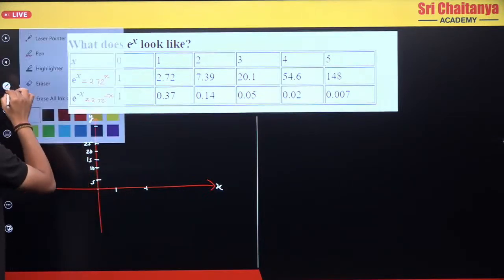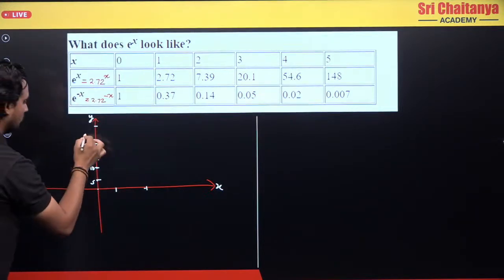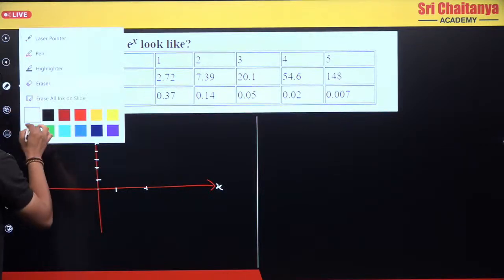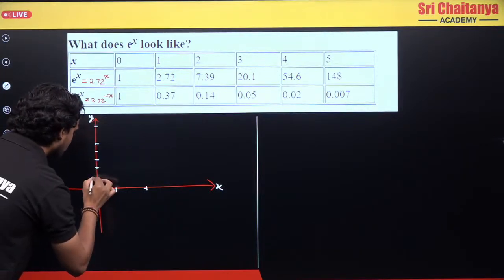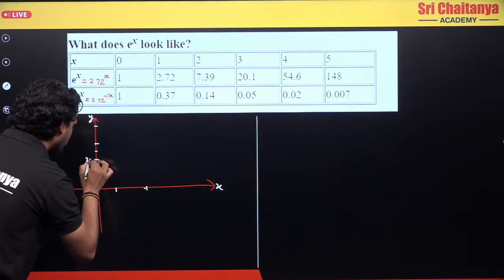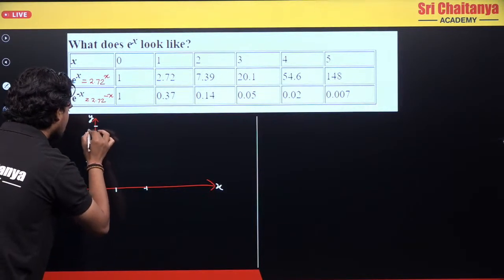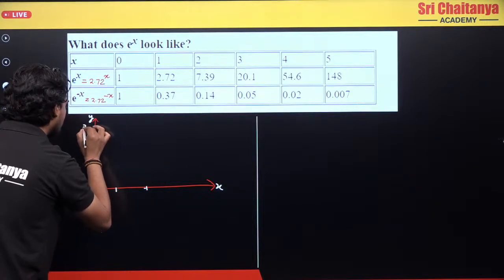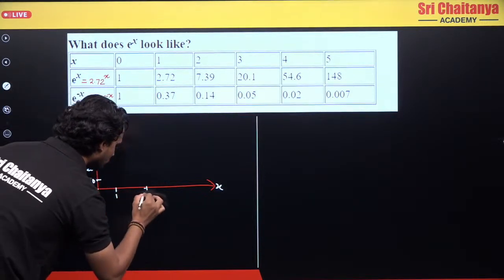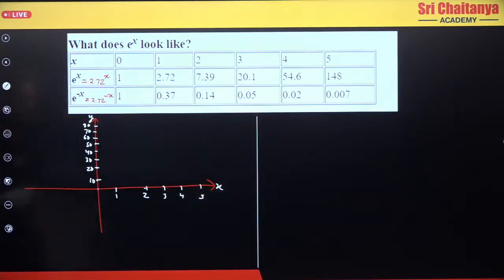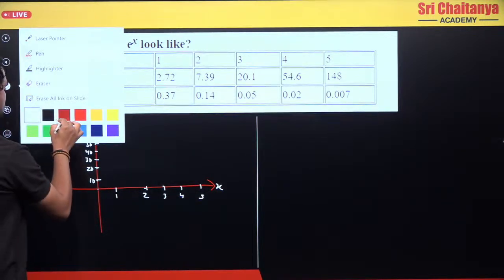I should take more. Also let's take the range in powers of 10, so this will become 10, 20, 30, 40, 50, 60, 70, 80, and this is 1, 2, 3, 4, 5. Okay, so now let's draw this graph.